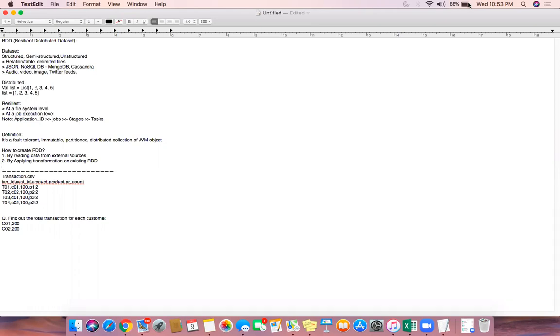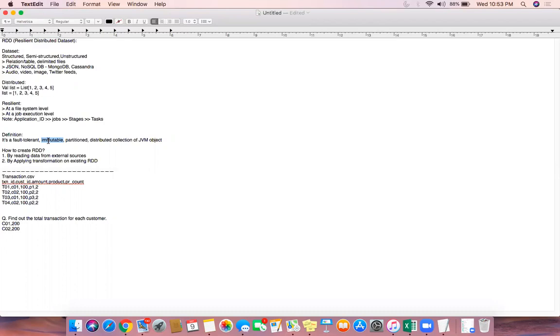And the other way is by applying transformations to an existing RDD. I just missed one point here. If you remember, immutable. We are saying RDDs are immutable in nature. Once you read a huge data set and create a distributed collection called an RDD on top of it, this RDD is immutable in nature.